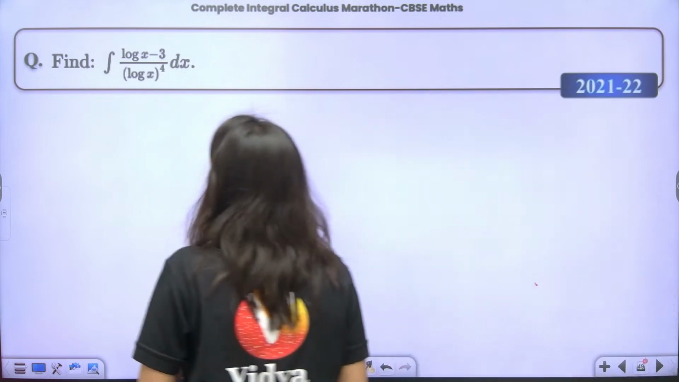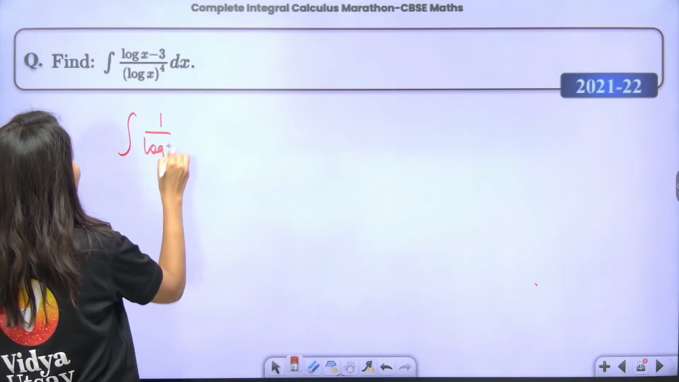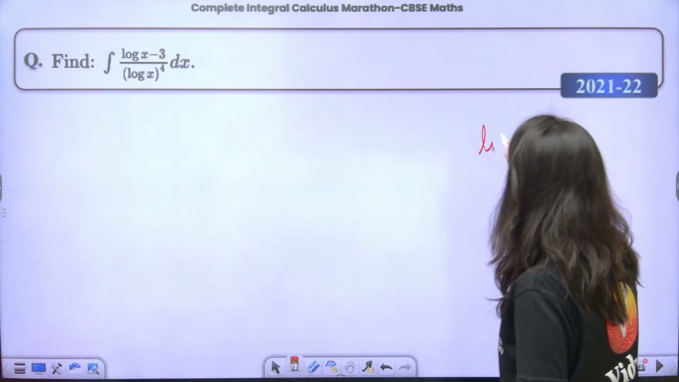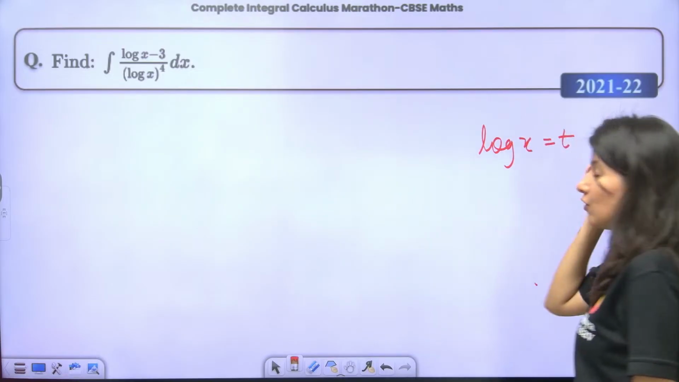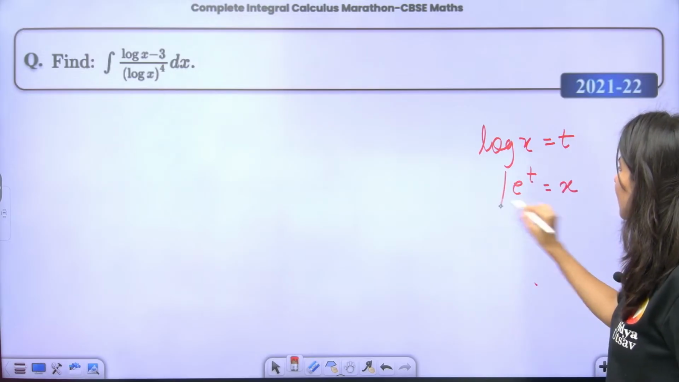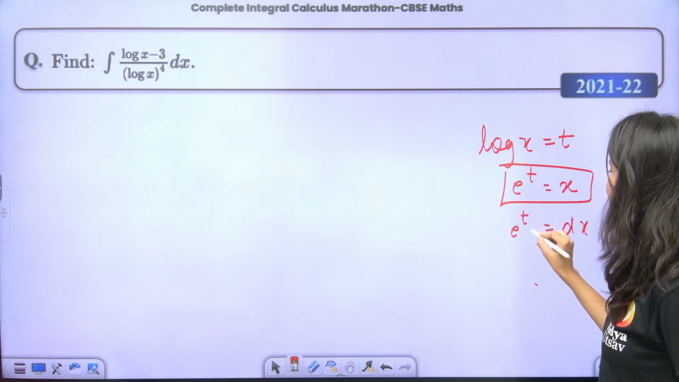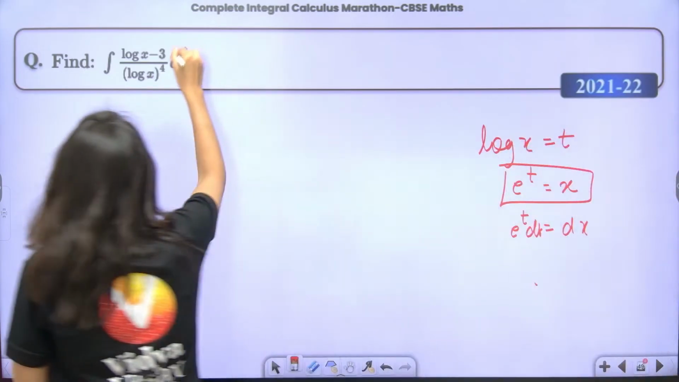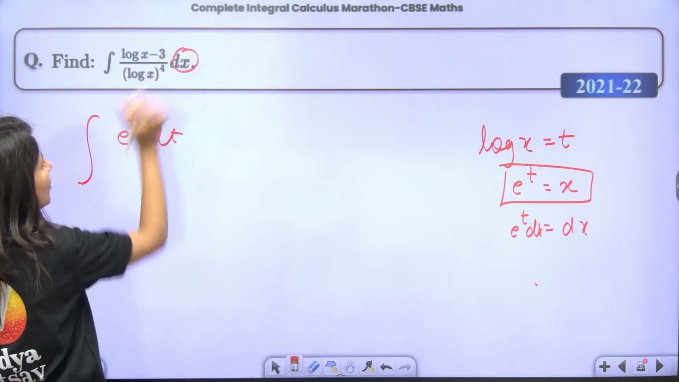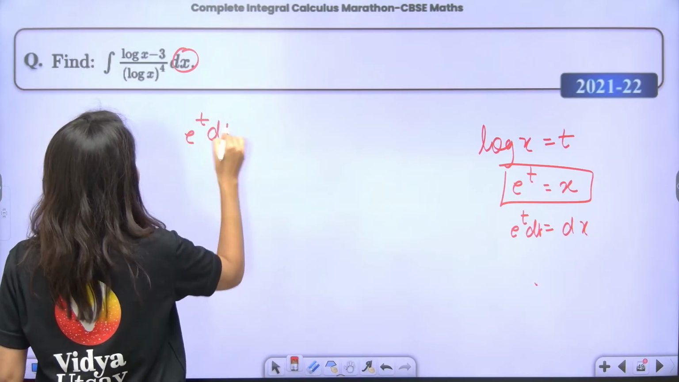Okay. Let's do one thing. Integration of 1 upon log of x. Let's put log x equals t. If log x is t, then e power t will be equal to x. So dx will be e power t dt, correct? So dx will be replaced by e power t dt.